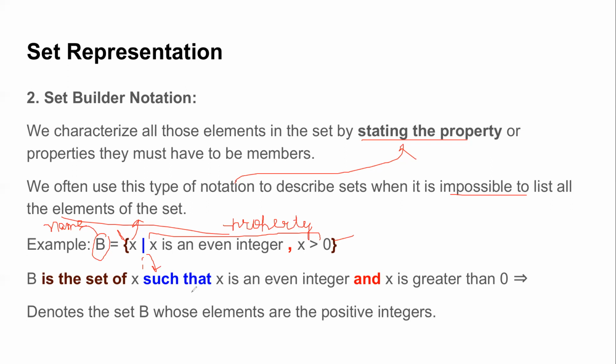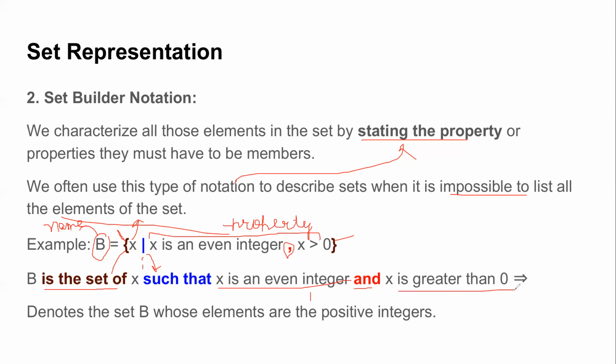I've done a color code notation for this, so you can see how we read this. We say that B is a set of, so the curly braces represent the phrase "the set of", X, and this represents "such that", which means whatever is said after that are the properties. So B is the set of X such that X is an even integer, which is the first property, and the comma on this side of your set builder notation represents an "and". And X is greater than 0. So basically B is the set of all positive even integers.